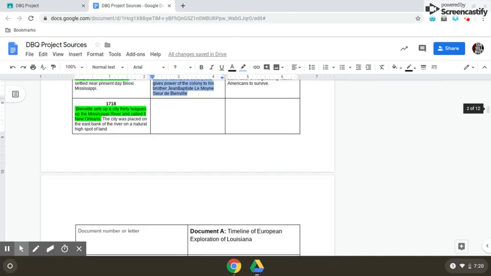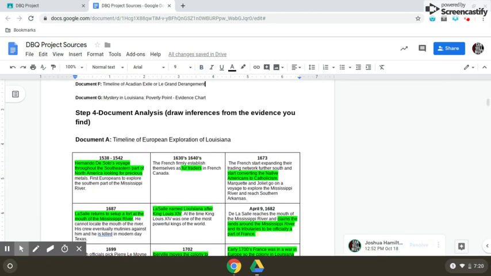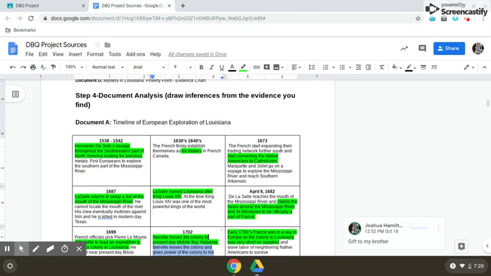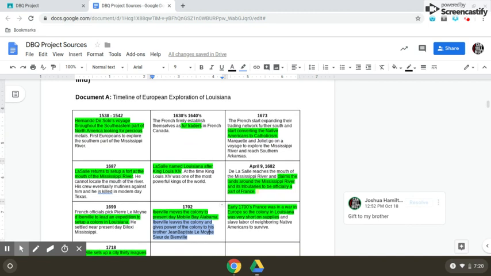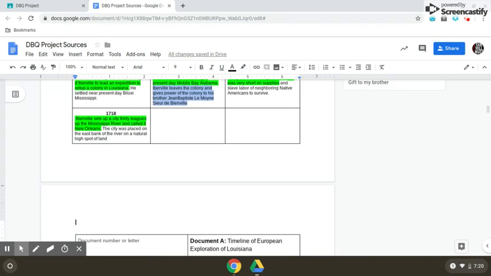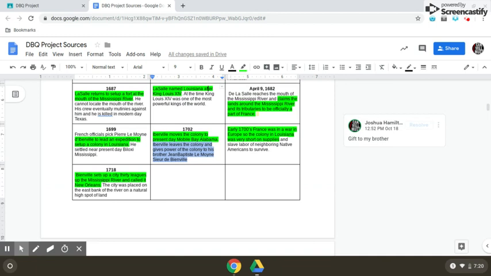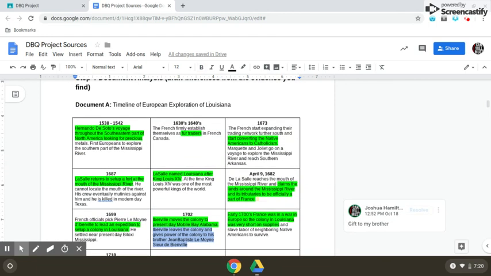The last thing that you had to do was movie titles. For each document, you had to look at it, analyze it, and create a movie title that best summarizes that document, and also highlight the evidence that supports that movie title. So, for instance, in this document A right here, which is the timeline of European exploration in Louisiana, the movie title that we gave it as a class was Gift to My Brother.